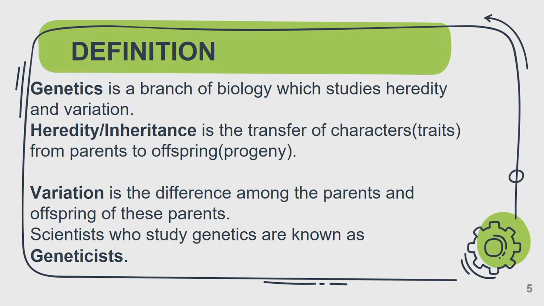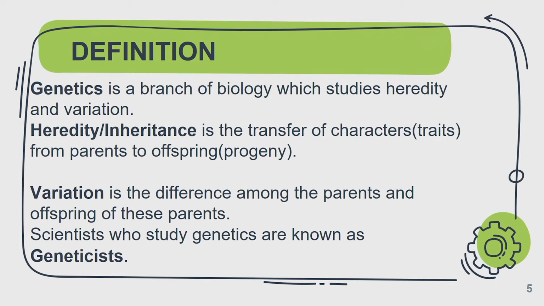Now we'll be looking at the meaning of these two concepts, heredity and variation. When we talk about heredity, what do we mean? Heredity, or we call it inheritance, is the transfer of characters, traits, from parents to their offspring. What is this term talking about?